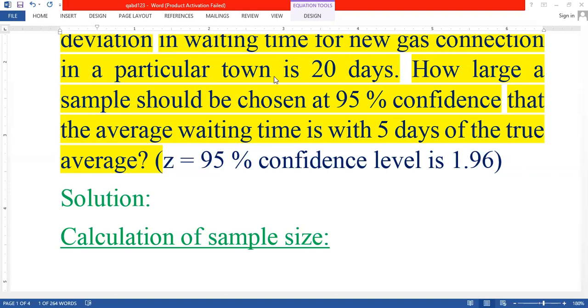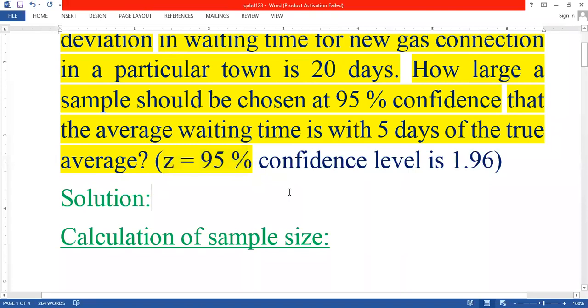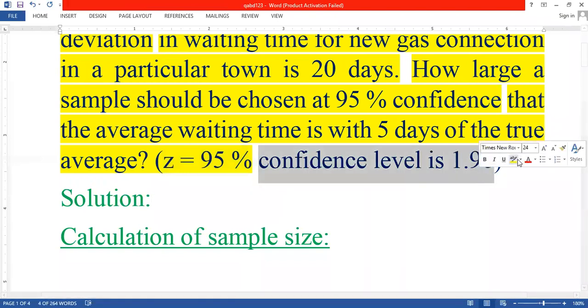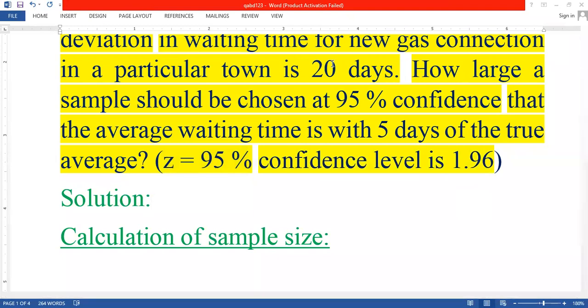After this, in the bracket they have given Z equals 95% confidence level, which is nothing but the confidence coefficient. The confidence coefficient is 1.96.